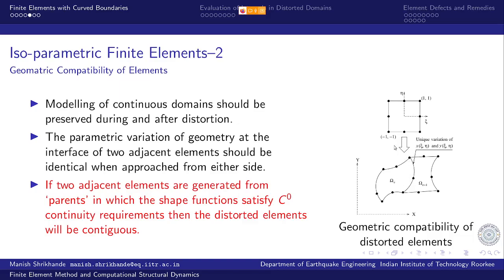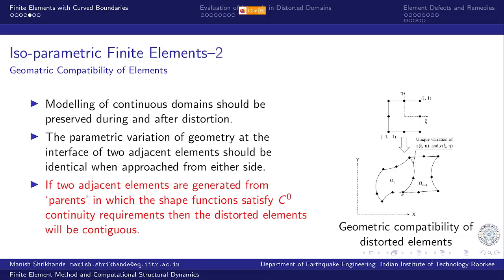So whatever I do here, a quadratic variation is uniquely defined. When I approach it from element E, I get one quadratic variation using these 3 nodes, and when I approach this edge from element E plus 1, I get the same quadratic variation using these 3 nodes. Therefore the variation of x and y as a function of xi and eta is unique along this edge, right?